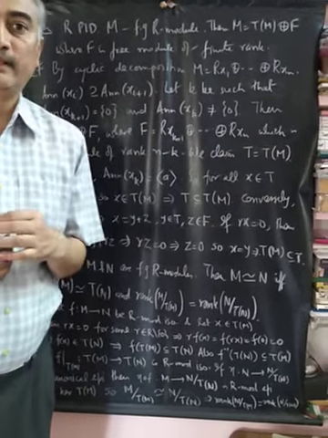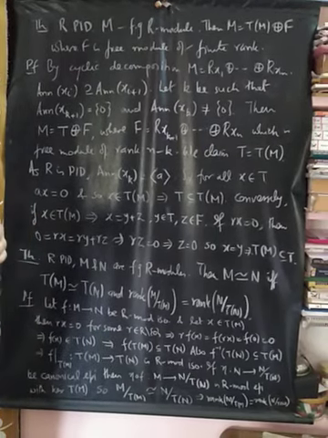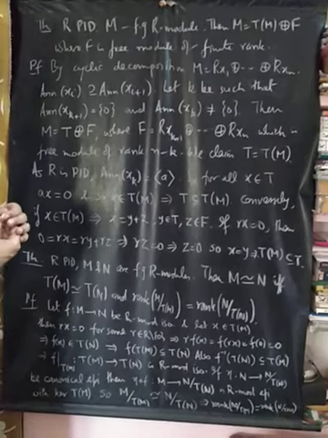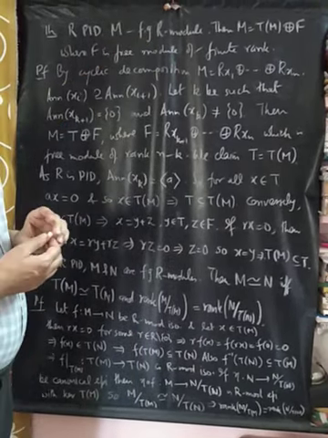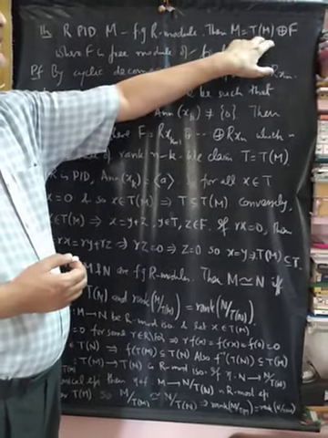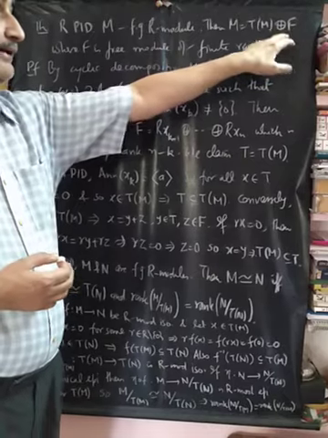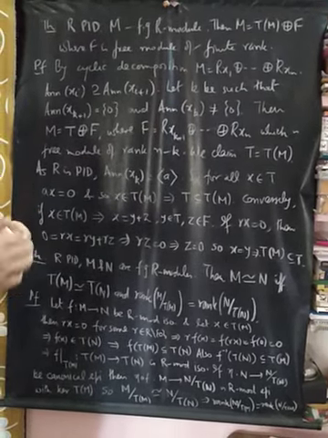So in this lecture I prove two theorems. The first one is that if R is a PID and M is a finitely generated R module, then we can decompose M as a direct sum of its torsion submodule and F, where F is a free module of finite rank. So how does the proof go?